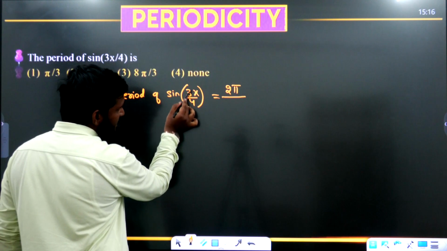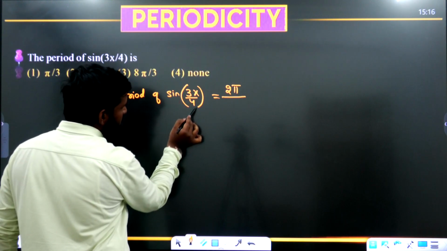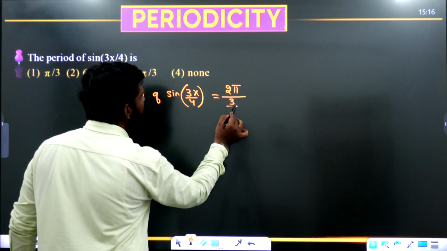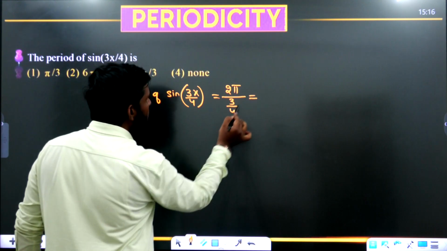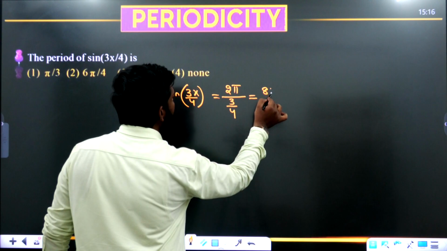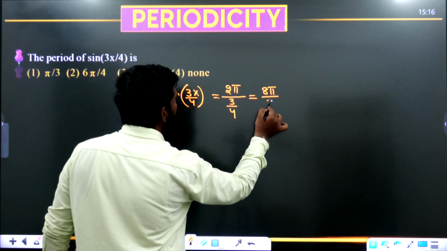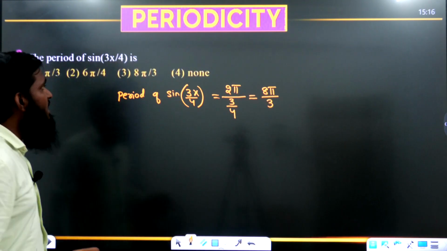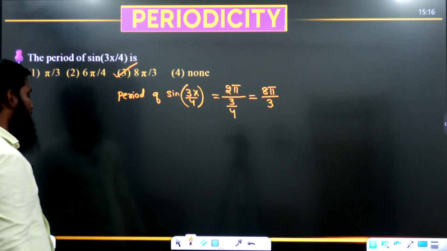Means except x, the remaining part will be a value only now. So what is this a value we are having? 3 by 4 is equal to, 4 will go to the numerator. So it will become what? 4 twos are 8, 8 pi divided by 3. That's it. So 8 pi by 3 means option 3 is correct.